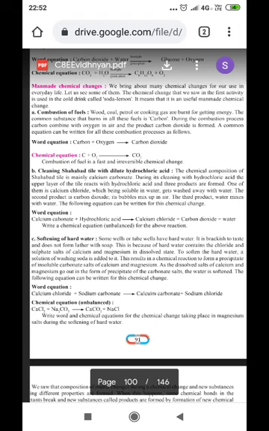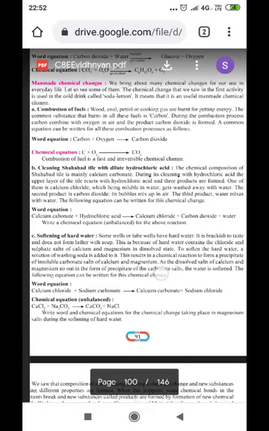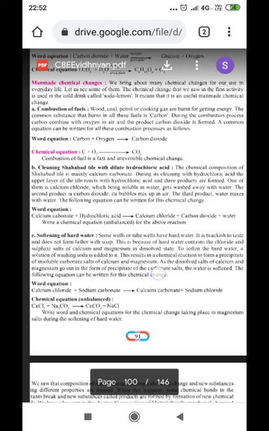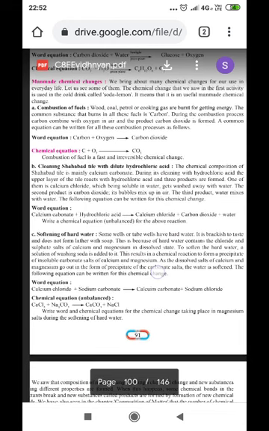Here, man-made chemical changes. We bring about many chemical changes for our use in everyday life. Let us see some of them. The chemical change that we saw in the first activity is used in the cold drink called soda lemon. It means that it is an essential man-made chemical change.